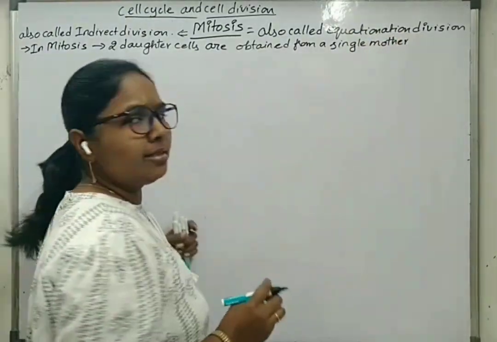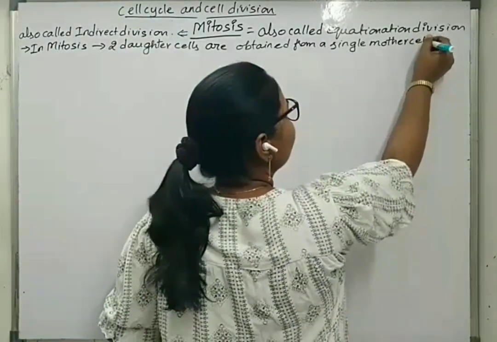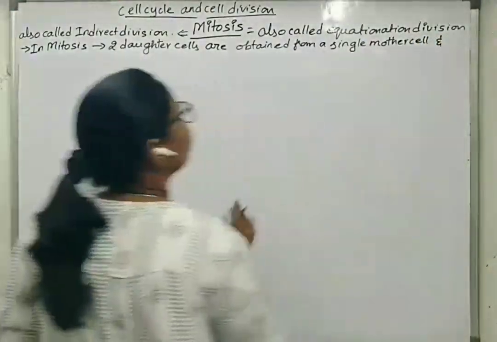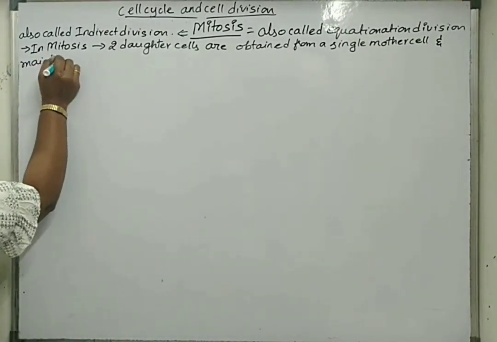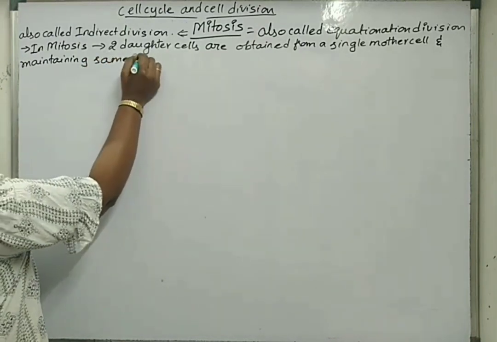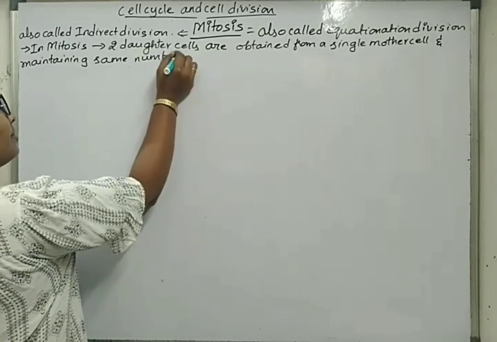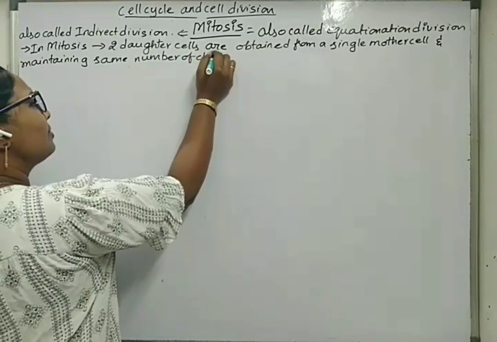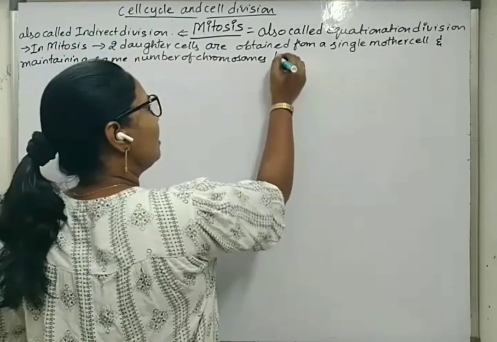Here mother cell means the cell which is giving rise to two daughter cells, maintaining the same number of chromosomes like that of the mother.